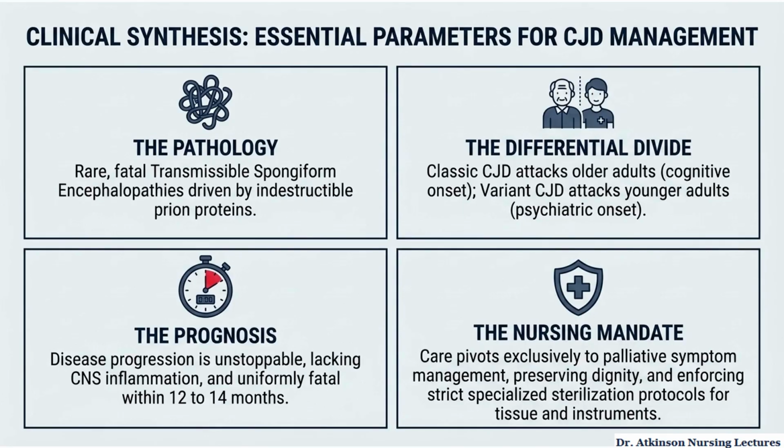Variant CJD affects younger adults with psychiatric symptoms early. Diagnosis is supported by MRI findings, EEG changes, and CSF protein 14-3-3 testing. There is no cure. Management focuses on supportive and palliative care, patient safety, family education, and specialized infection control procedures. And remember this key phrase: rapidly progressive dementia plus myoclonus should always raise concern for CJD.